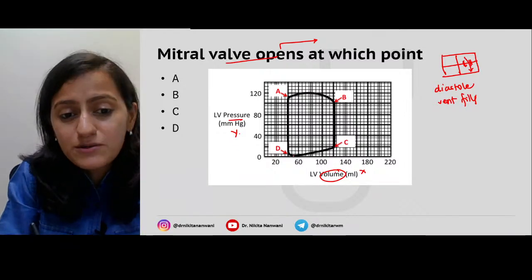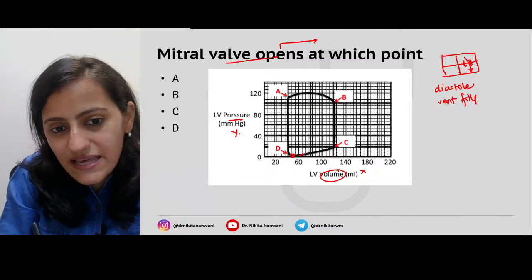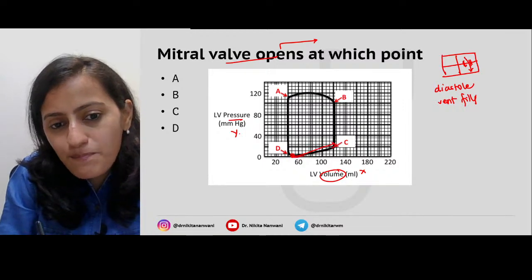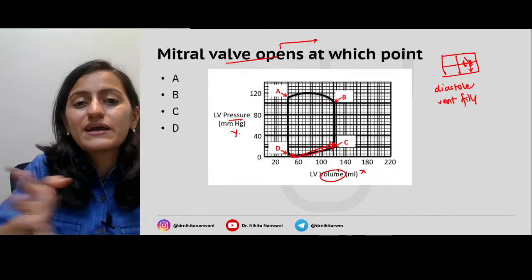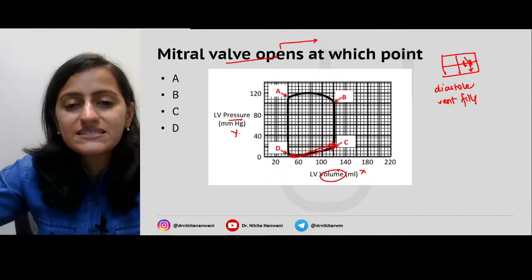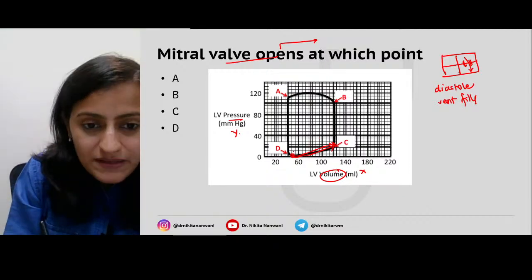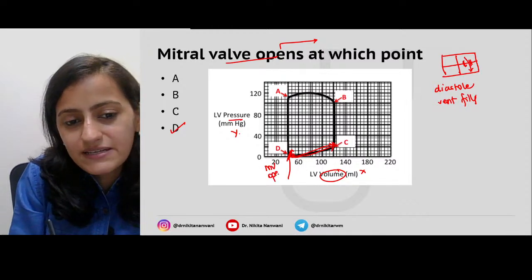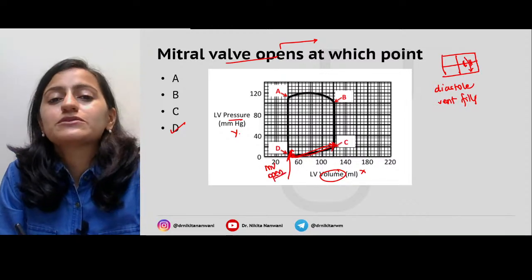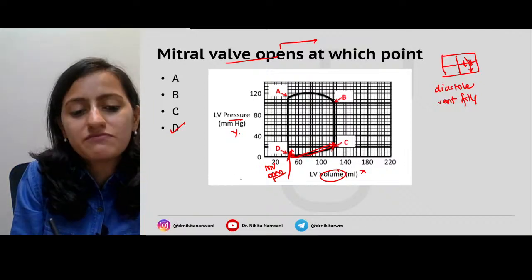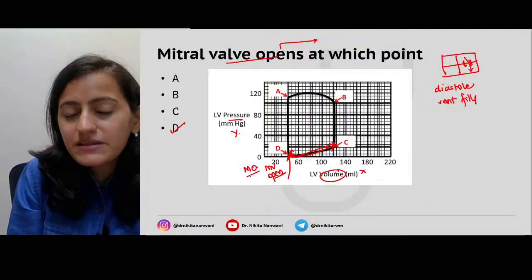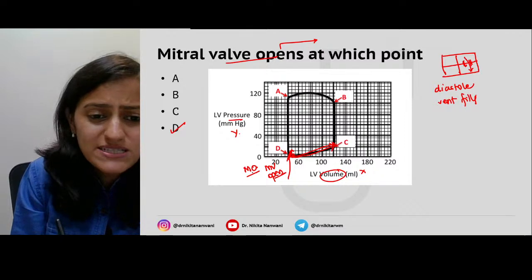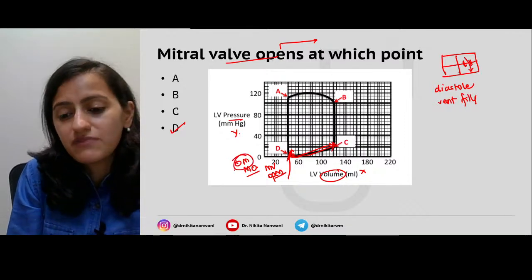At which point is the volume increasing? In this area, right? So from point D to point C is where the volume of the ventricle is increasing. That means it's filling. That means point D is where the mitral valve is opening. Clear with everyone? Right, so this is the opening of the mitral valve.